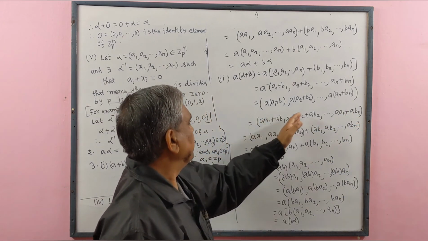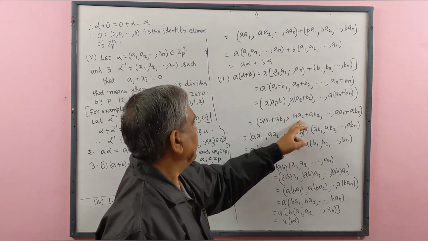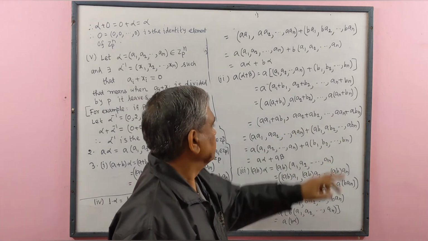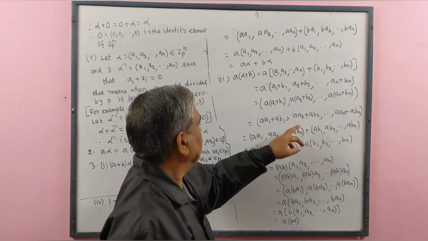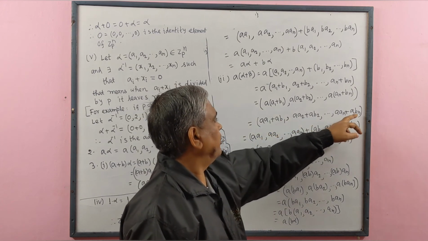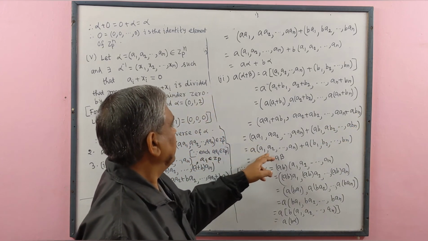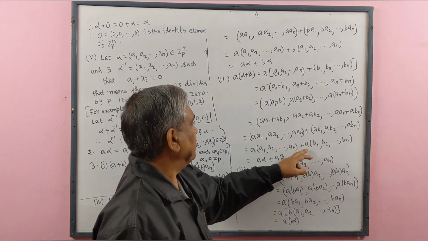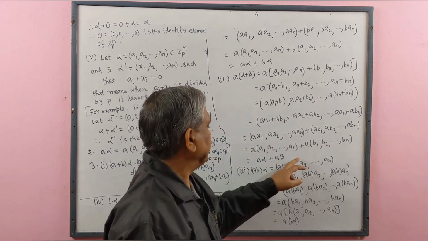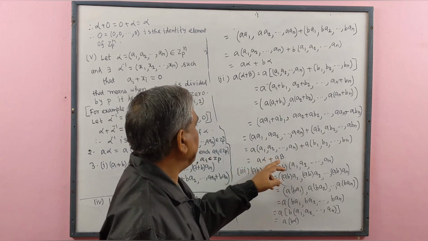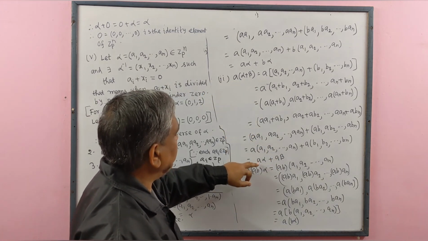We separate these into two ordered n-tuples, aa1, aa2, and so on, plus the ordered n-tuple ab1, ab2 and abn. We take a outside, remains this. Here we take a outside, remains this. This means alpha and this means beta. Therefore, a(alpha plus beta) equal to a alpha plus a beta.